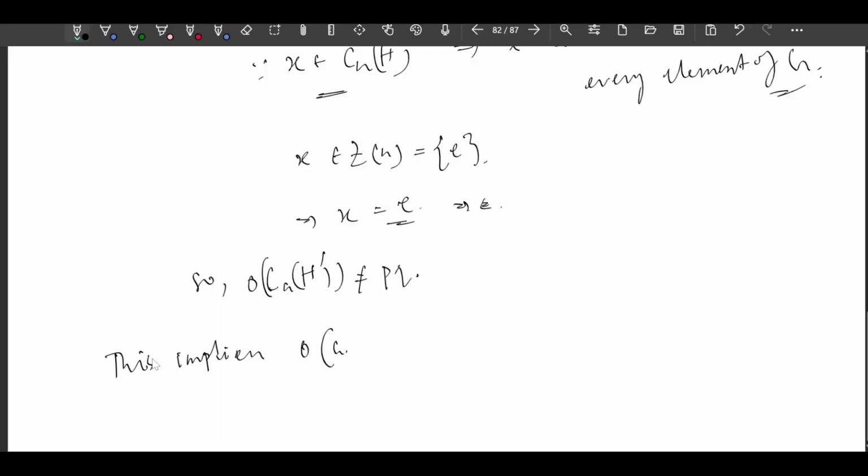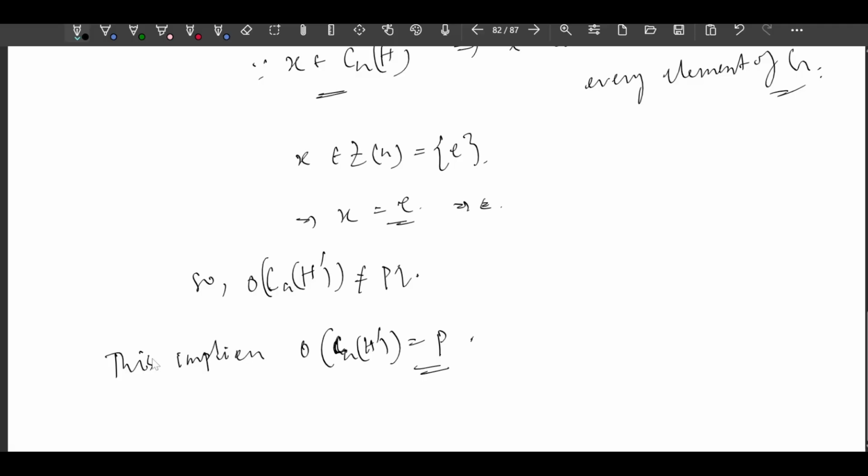Greater than P is not possible, Q is not possible, PQ is not possible. So the only possibility left is P, so the order of C_G(H') is P.